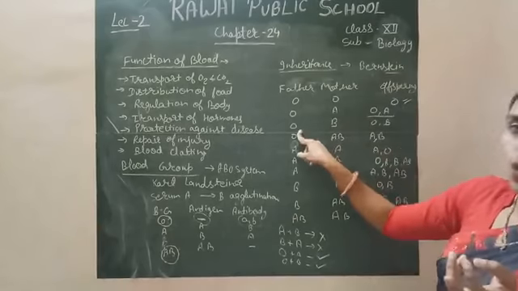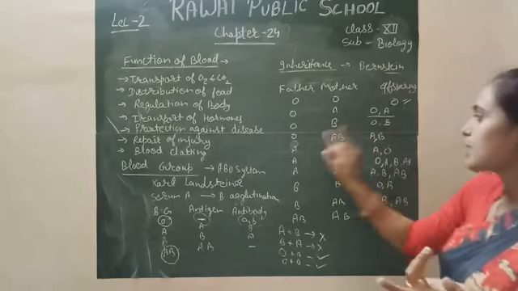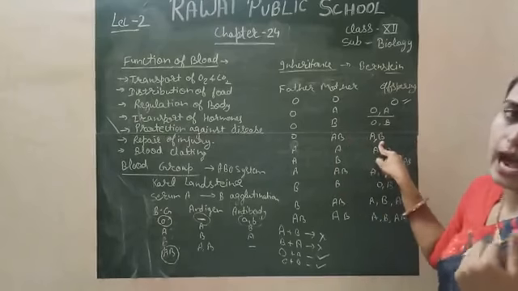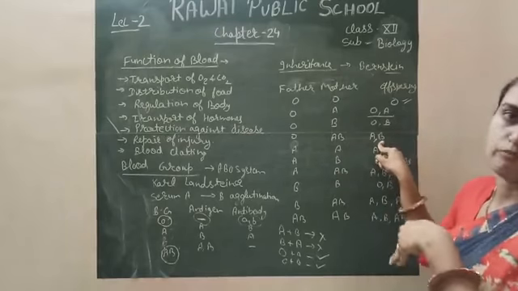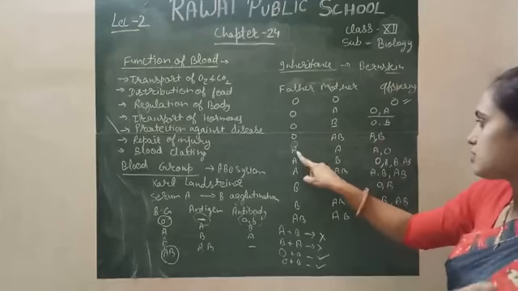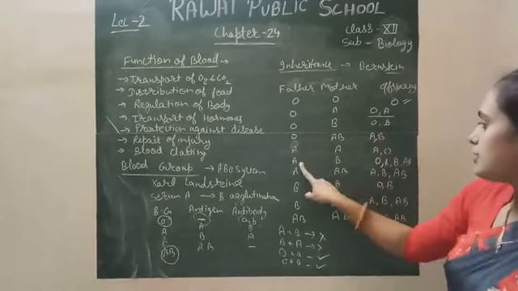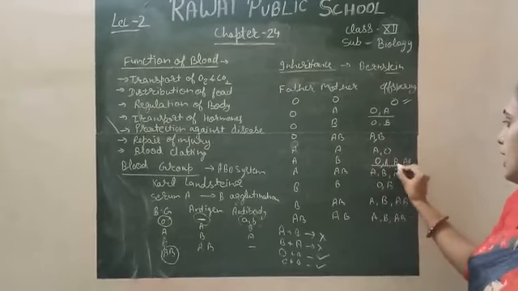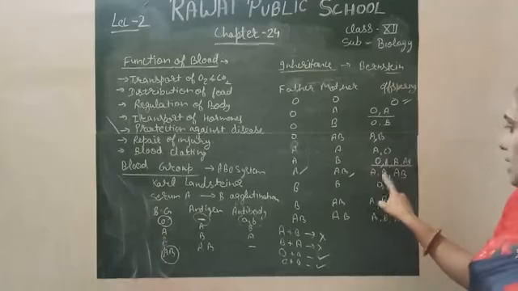If father is O and mother is B, again two possibilities, O and B. If father is O and mother is AB, there are only two possibilities, either offspring will be A type or B type. There is no O type. If father is A and mother is A, there is again possibility of A and O. If father is A and mother is B, there is possibility of four different types of progeny, O, A, B and AB. Father is A, mother is AB, in that condition A, B and AB.